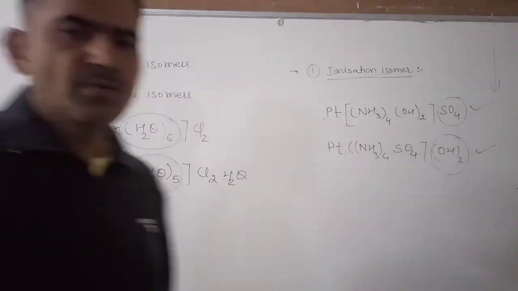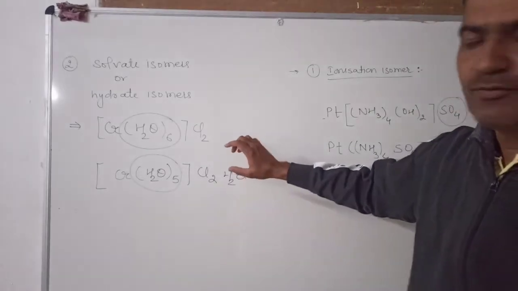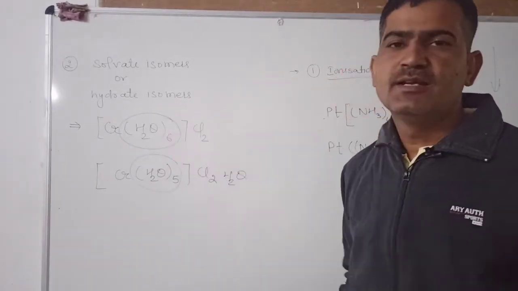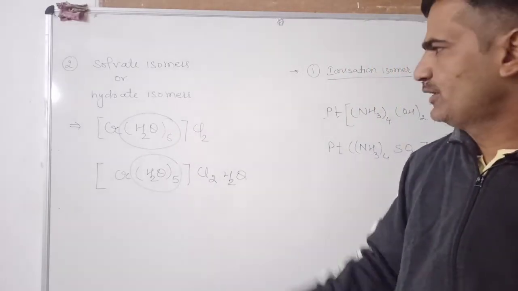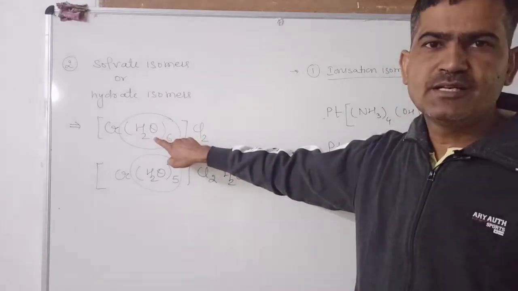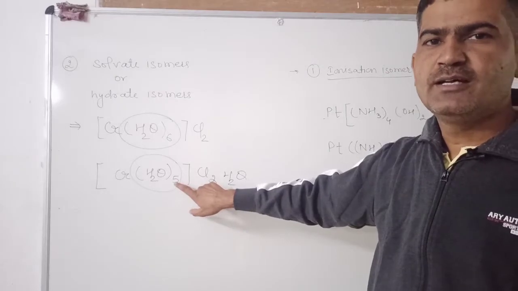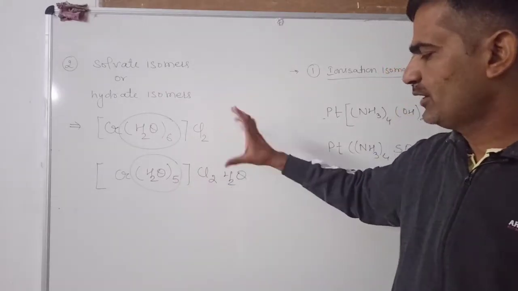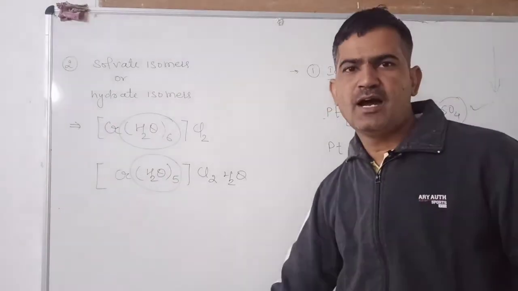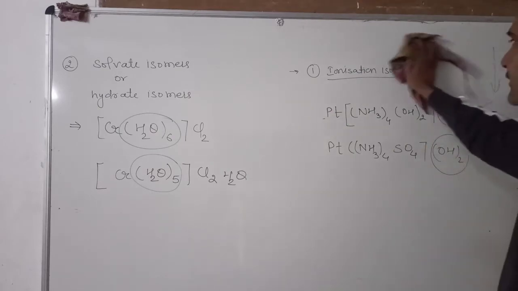What is the solvate isomer? The compounds that have the same molecular formula but differ in the number of water molecules present as ligands in the compound. In the first example, there are 6 water molecules as ligands. In the second, there are 5 water molecules as ligands, but the chemical formula in both cases is the same. That's why it is known as hydrate isomerism.